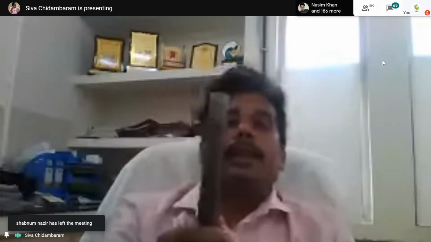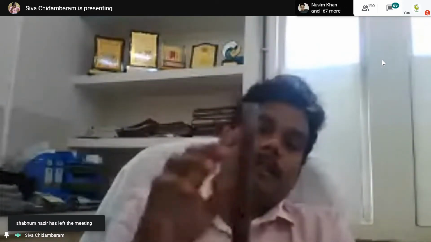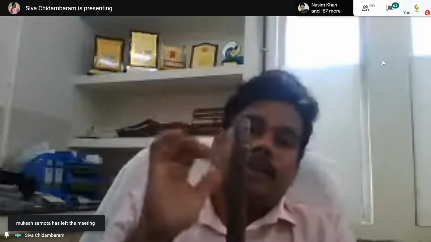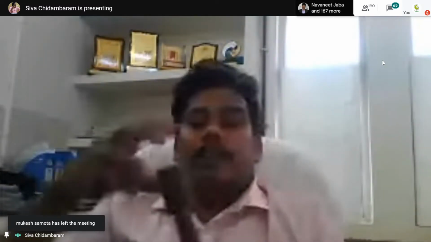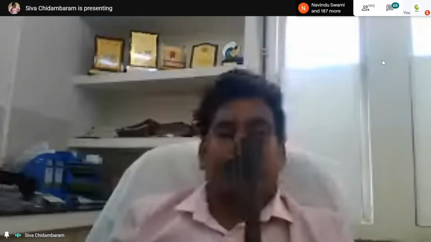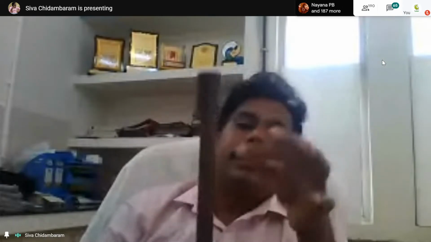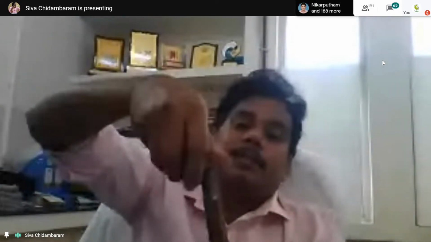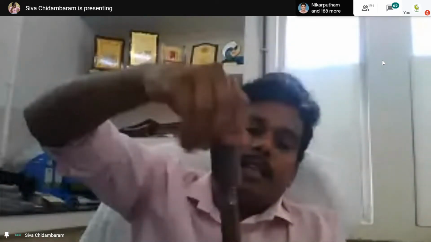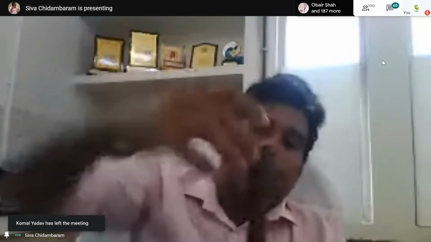Now we have to thread the rebars. Thread the rebar ends like this. You can see this is the rebar, and the rebar end has been threaded like this. Now, what will happen? One end of the rebar will be connected with the coupler. Now this rebar is connected with the coupler. Now, you can look at me carefully. I'm just rotating this coupler and it has been connected.